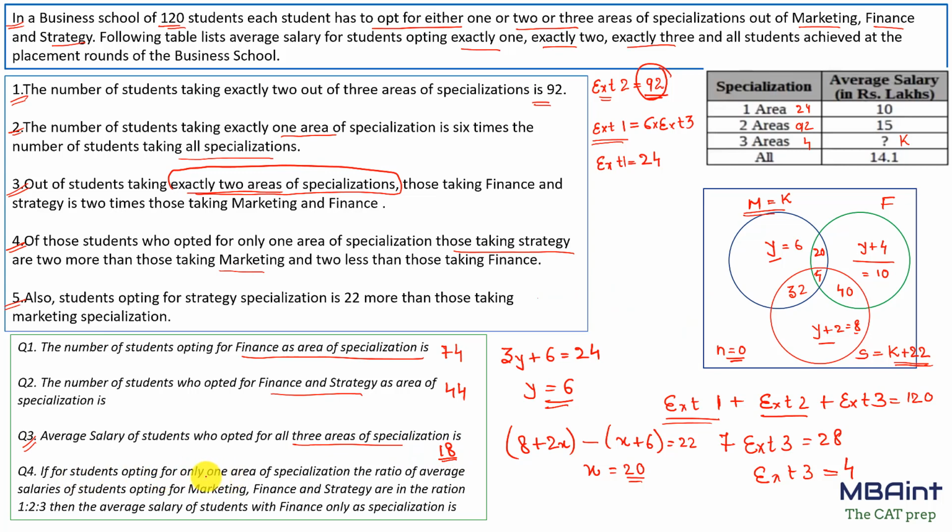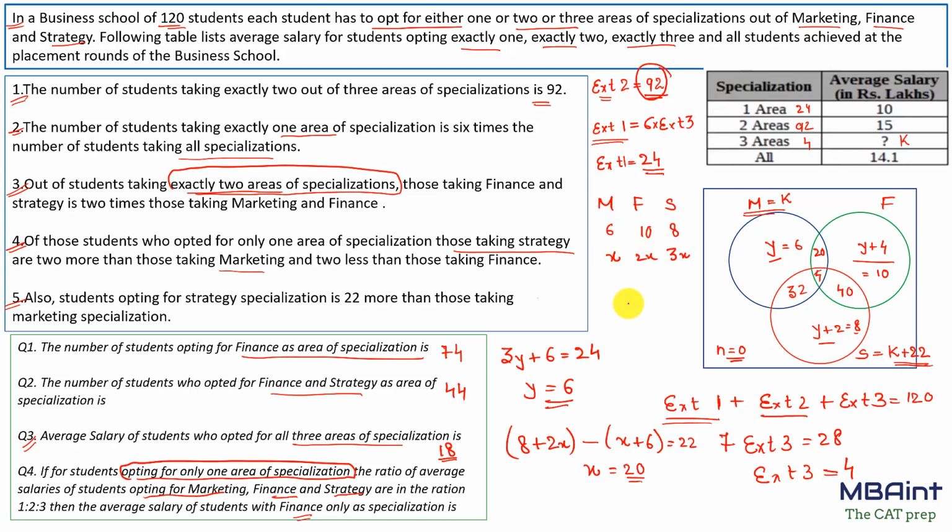If the students who opted for only one area of specialization, the ratio of the average salary opting for marketing, finance and strategy... so we are just talking about students of just one area of specialization, that is these 24 students, and their average salaries are in the ratio of 1:2:3. Then what is the average salary of the students with finance? Okay, so for marketing, finance and strategy, the number of students are 6, 10 and 8. Now their average salaries are in the ratio of 1:2:3. So let it be x, 2x and 3x, right?